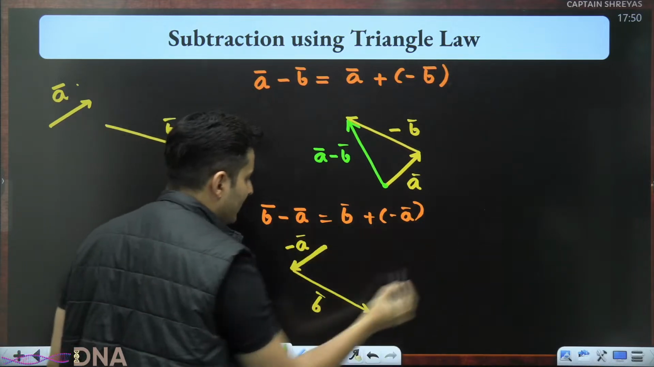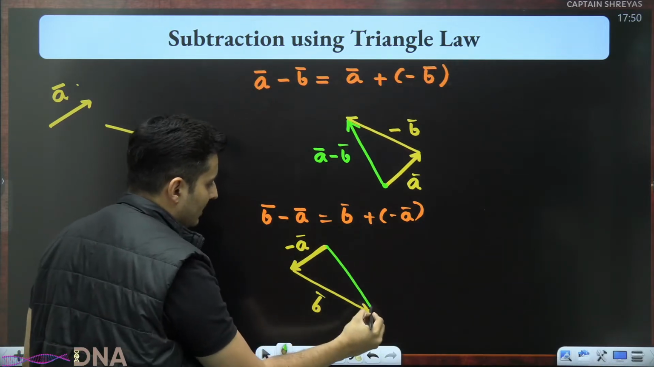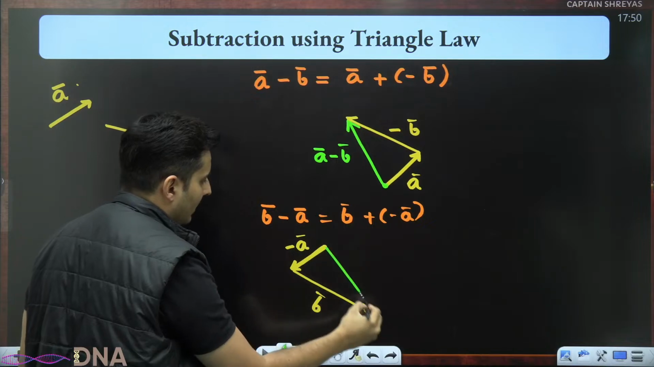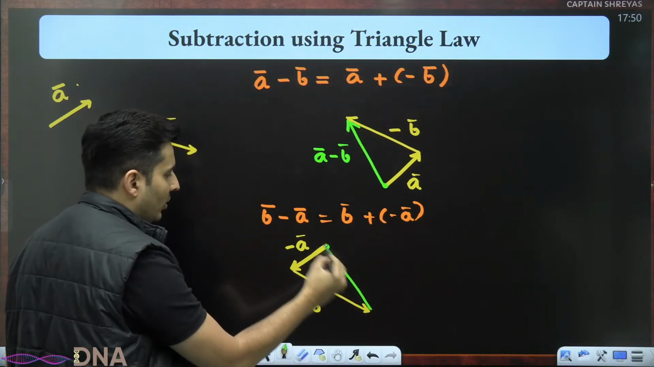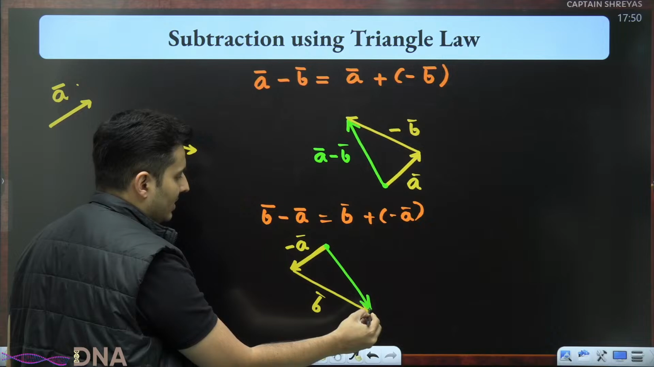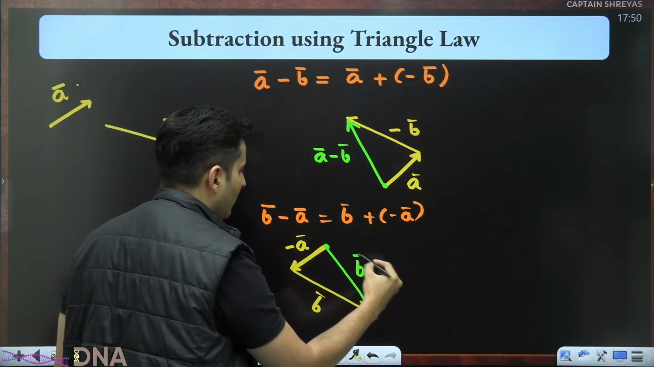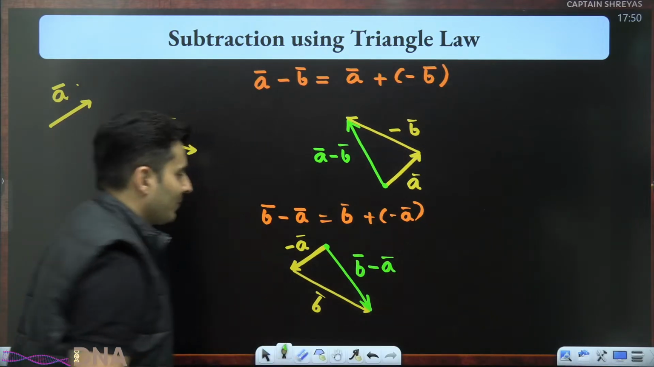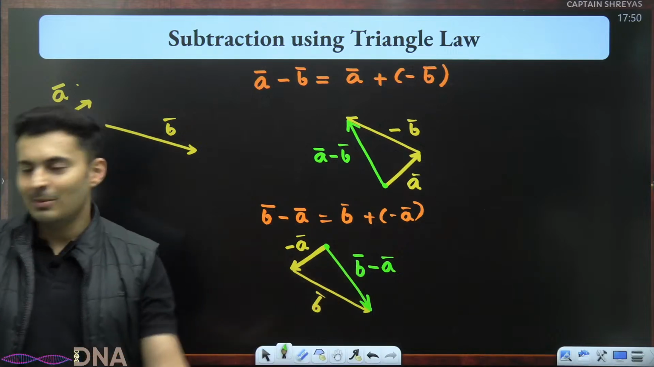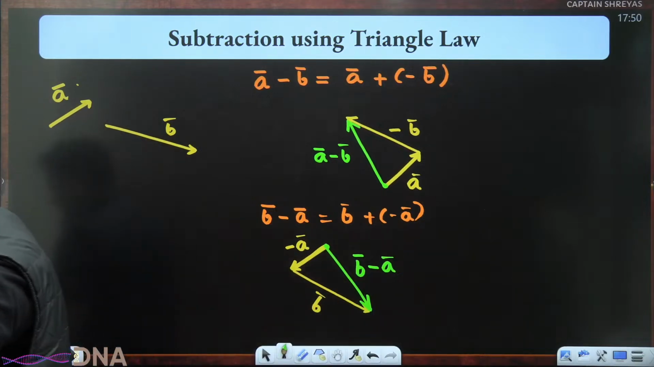Perfect. I see a missing side. This is the missing side. This particular thing is the missing side. Started over here, ended over here. So this is what it should be. So this is B bar minus A bar. Perfect. We got A bar minus B bar. We also got B bar minus A bar.